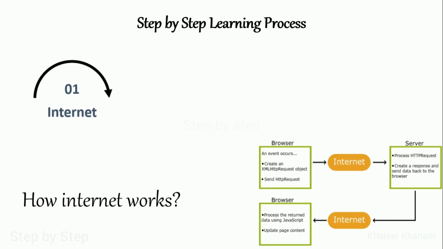We request particular data, all the data is stored inside servers, the data is processed, and whatever matching results we get are sent to us as a response. So we have to know this process, how we send the request and how we get the data. You have to know how the internet works.